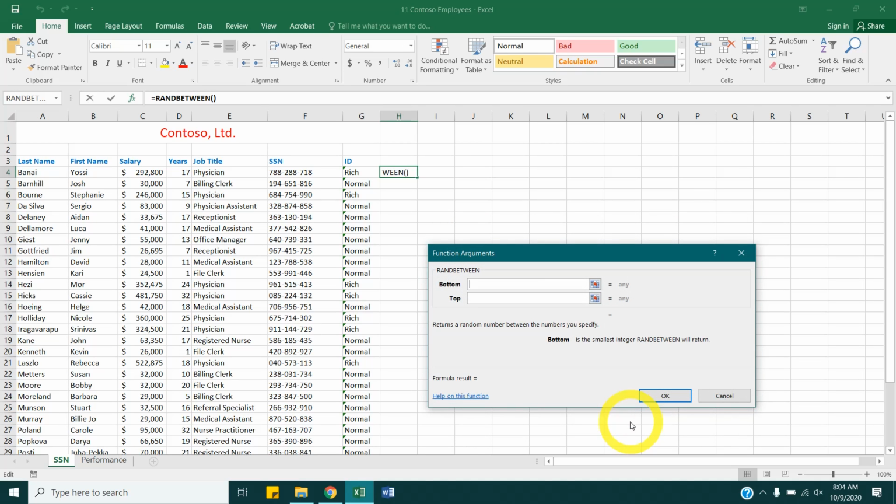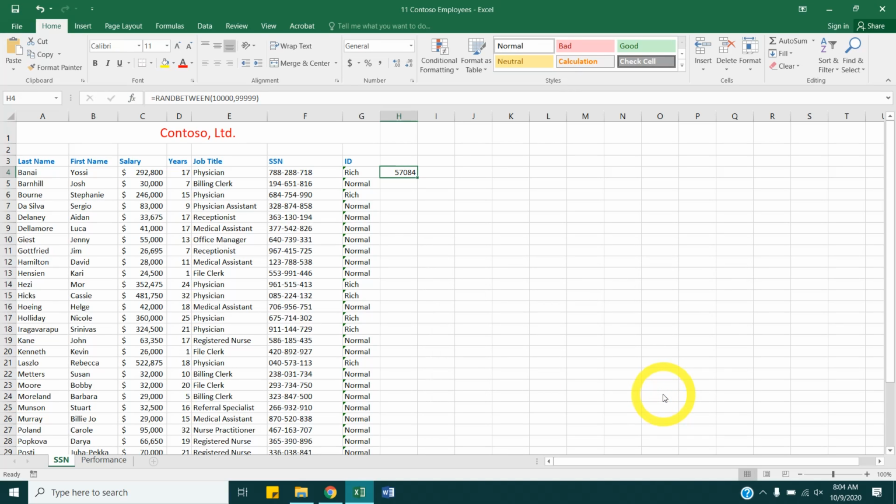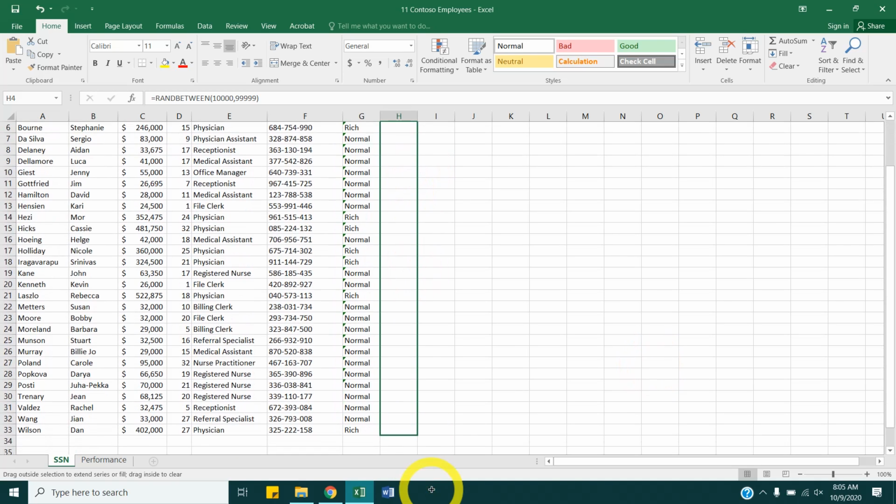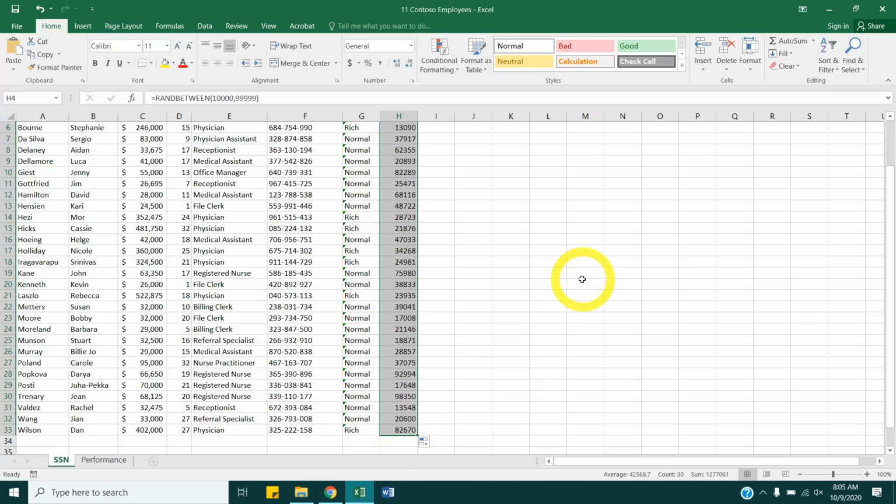So I hit OK. Let's have the bottom be 10,000. And the top be 99,999. And we're going to fill handle that all the way down to the last row of text. Just a bunch of random numbers.